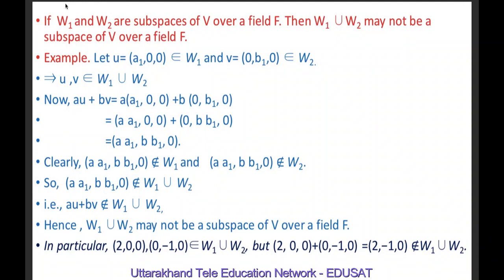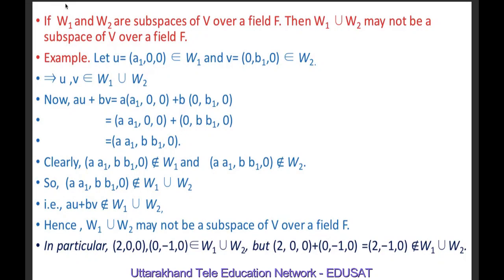Now au plus bv is equal to a into (a1, 0, 0) plus b into (0, b1, 0). And this is equal to (a·a1, a·0, a·0), which is (aa1, 0, 0), and (b·0, b·b1, b·0), which is (0, bb1, 0). And this is again equal to, if we add the corresponding elements, (aa1 plus 0, which is aa1, 0 plus bb1, which is bb1, 0 plus 0, which is 0).